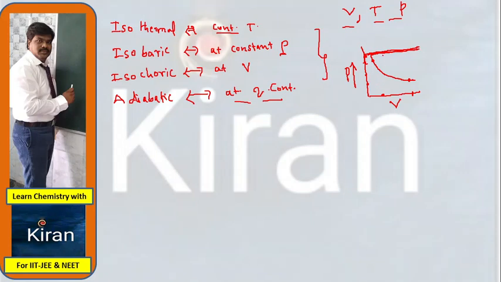This type of curve indicates isobaric. At constant volume, you will get this kind of curve from top to bottom or bottom to top. So the volume is constant, and various pressures are there. Finally, the adiabatic process graph is similar to that of the isothermal curve.